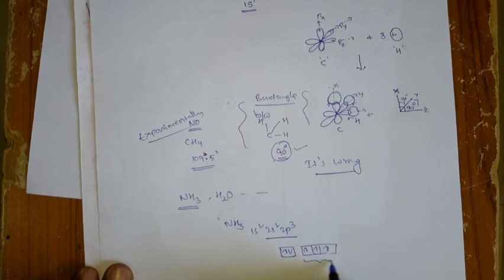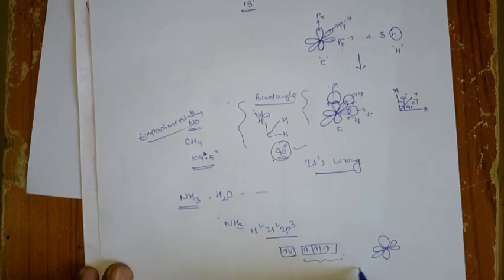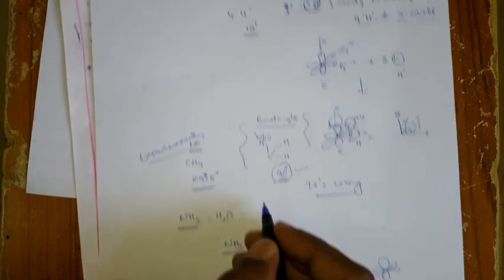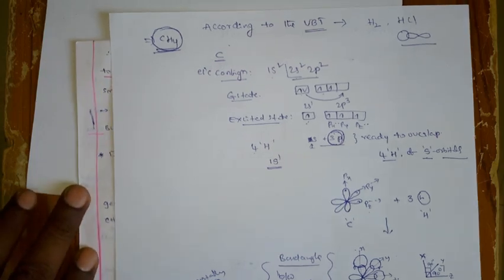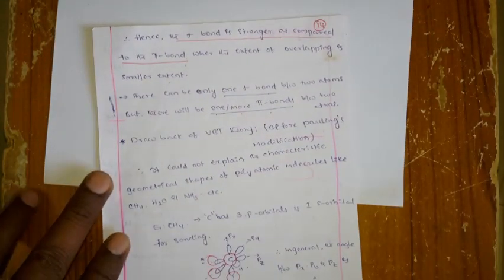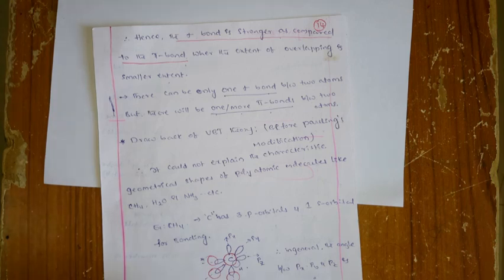That means there are three p orbitals ready to overlap, and these three p orbitals are exactly perpendicular to each other. So the bond angle again should be 90 degrees. But the bond angle in real ammonia is not 90 degrees, it is around 107 point something. So experimentally it is wrong. The simple VBT theory fails to explain the geometries of methane, ammonia and similar molecules. This is the drawback, right?